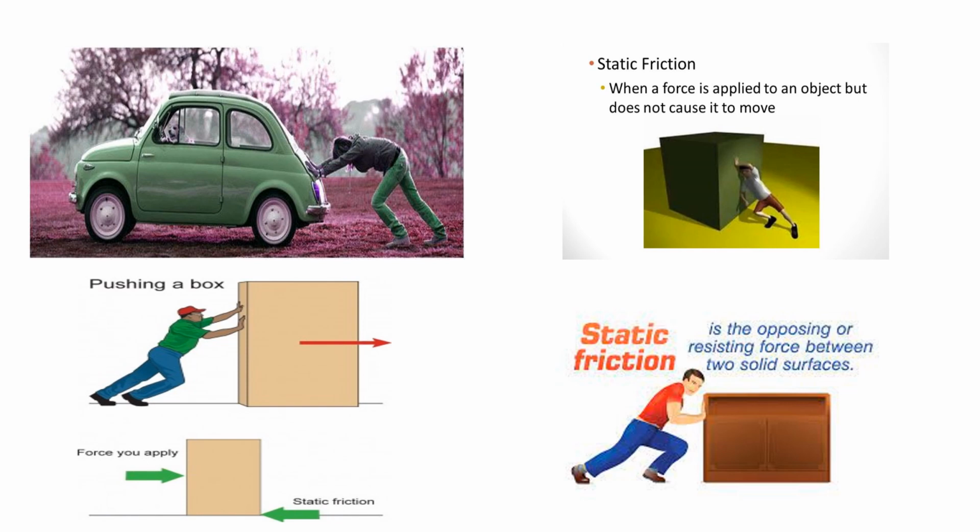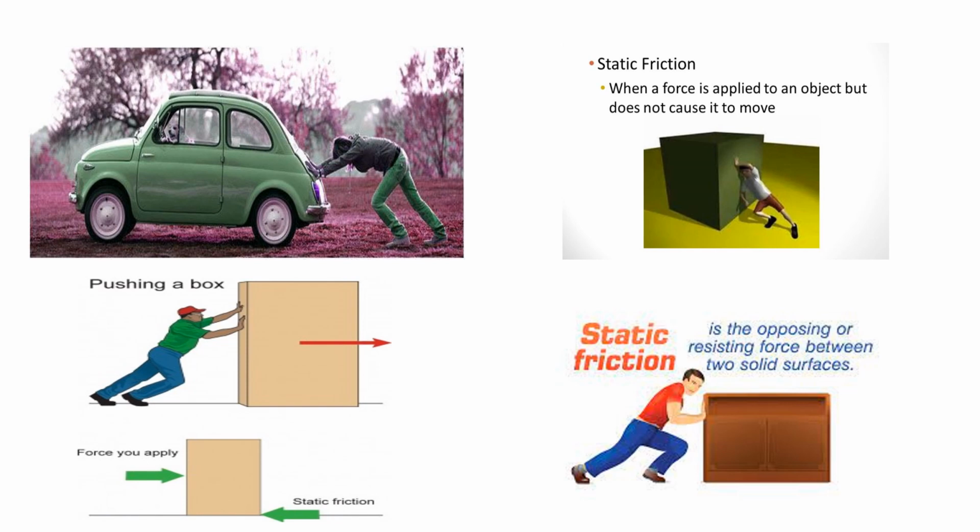Say the force may be 1 Newton or 2 Newton, whatever it may be. We know that the unit of force is Newton, right? In the first lesson we have already learned. So say the force F, 1 Newton, is applied. The block doesn't move. Why?